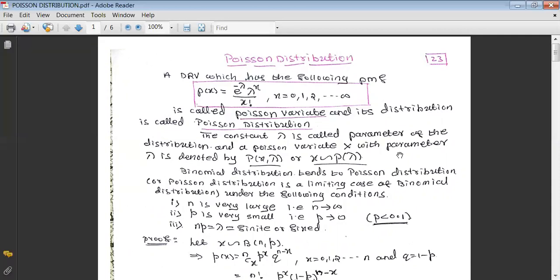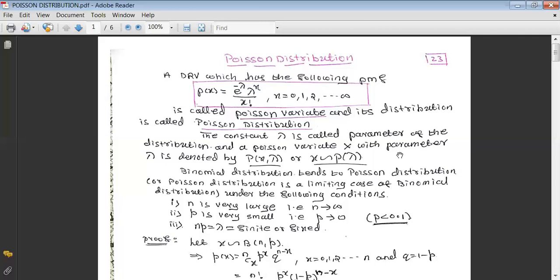That's the main purpose. Suppose you are computing probabilities for a certain situation using the binomial distribution, and n is large and p is small. Then the computation of binomial probabilities becomes difficult, tedious, or time consuming. In that case, as an alternative, we can go for the Poisson distribution. We can easily calculate the probability whenever n is large and p is small.